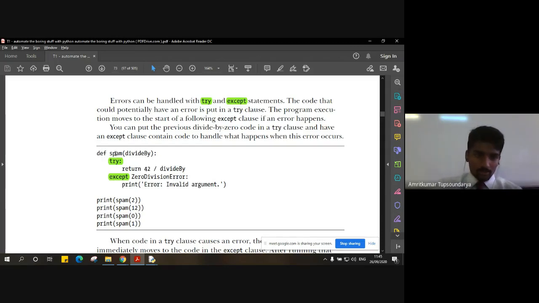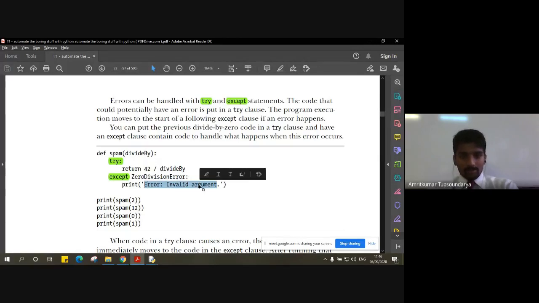So let's say in the same program spam with the variable divided by, we first use a try statement which will return the value 42 divided by the value in the variable divided by. Then we are also giving the exception. We are already aware of what the possible exception can be, and we are telling the program that these are the exceptions and to please consider them in the except statements. So we are giving the exception zero division error, print error, invalid argument, and then after that try continues the program as it is.